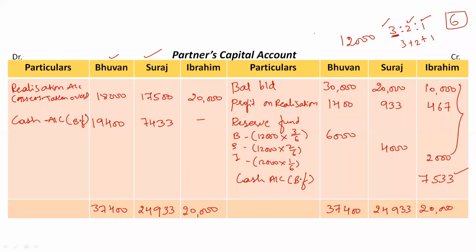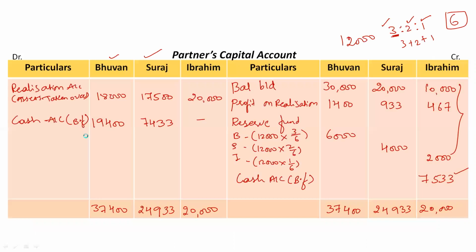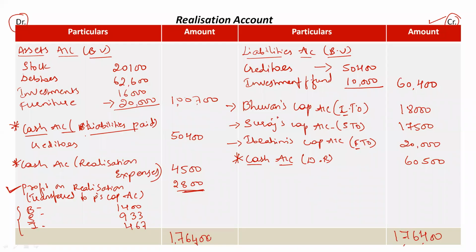In the cash account it will be on the debit side as realization account, in bracket assets realized, or you can also write debtors realized. Value is rupees 60,500. Clear? So realization account is completed. You should check properly whether we have taken all the cash entries or not.